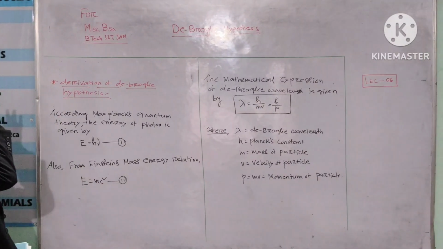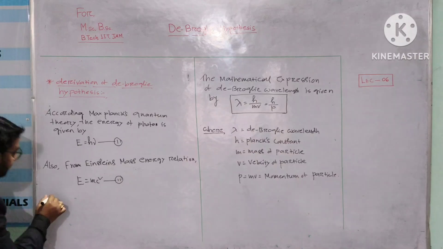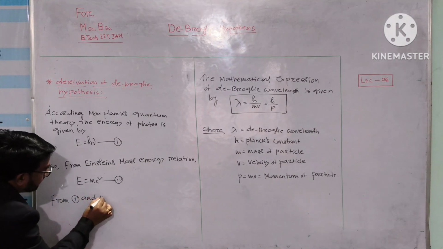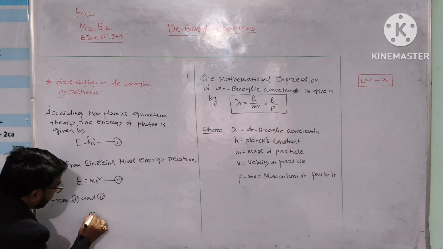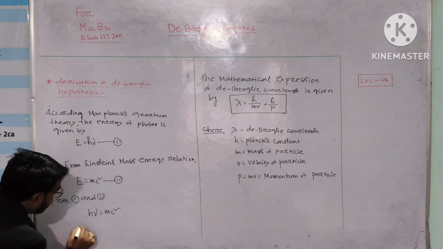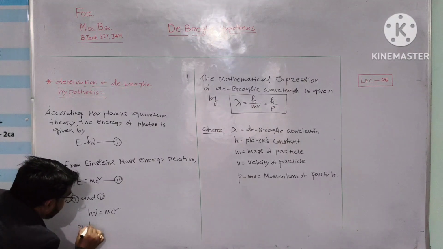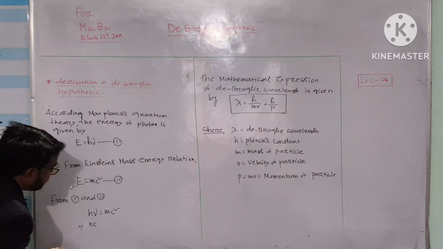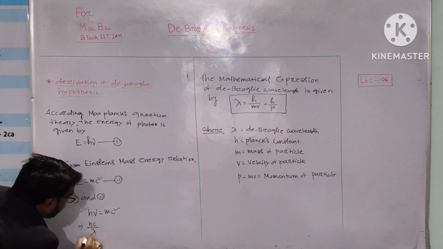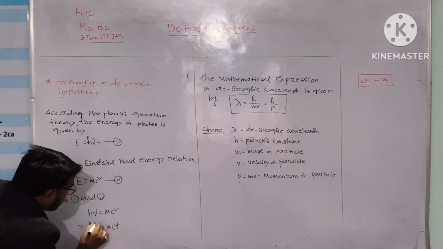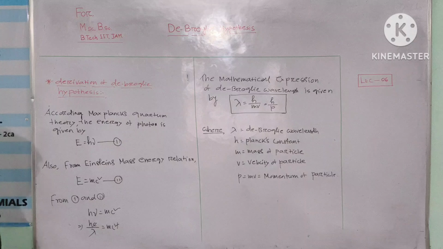Okay, from 1 and 2 we can write h nu equals mc square, and h nu we can break in terms of hc by lambda, okay, and this is mc square, c square and c cancel to each other.